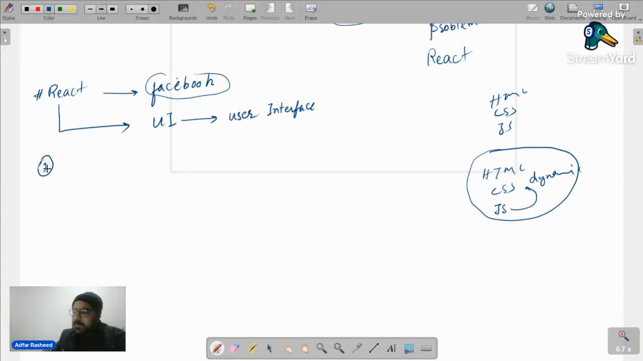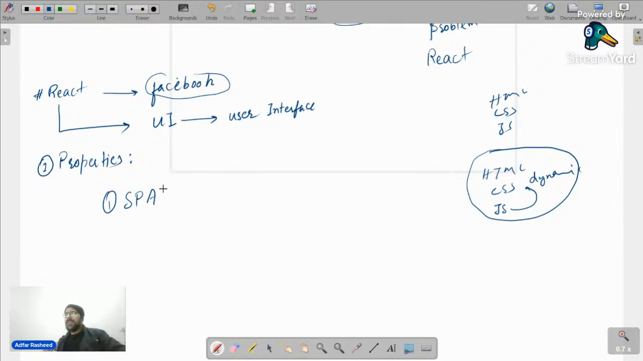That brings me to one of the most important topics for today's class. What are the properties of React? The first property that we are going to talk about is that it creates SPA applications, and by SPA we mean single page applications. Whenever we talk about a React web application, we will always talk about one type of website, which is single page applications. Now the question is, what do we mean by single page application?